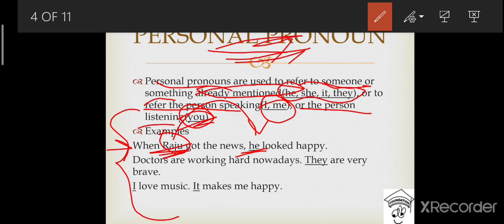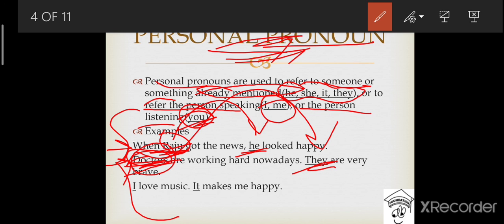Okay. The second example says, doctors are working hard nowadays. So in this sentence, doctors is the example of a noun, right? And to refer to this word doctors, we have used they, that they are very brave. They refers to the doctors, right? To avoid the repetition of doctors, we have used they as a pronoun. Hence, it is the example of personal pronoun.